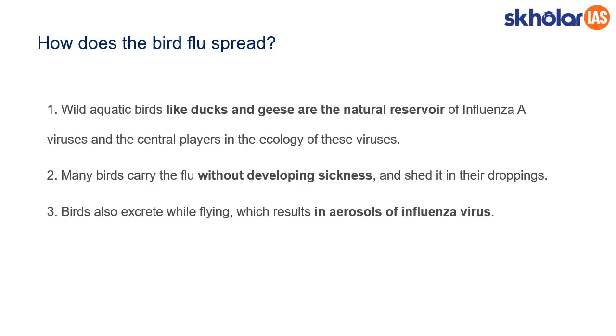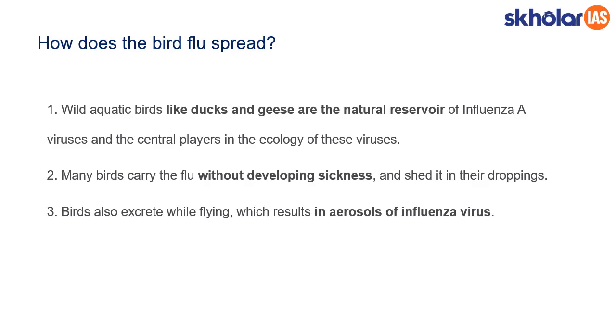The next interesting point to note is how the bird flu spreads. Basically, in any spread, there are three different ideas. One is where the reservoir is, second is what the vector is that transmits the disease to the target organism, and third is what the susceptible target organisms are. For the first, ducks and geese are noticed as the natural reservoirs of influenza A, which means they carry influenza A and form the central players in the ecology of this virus.